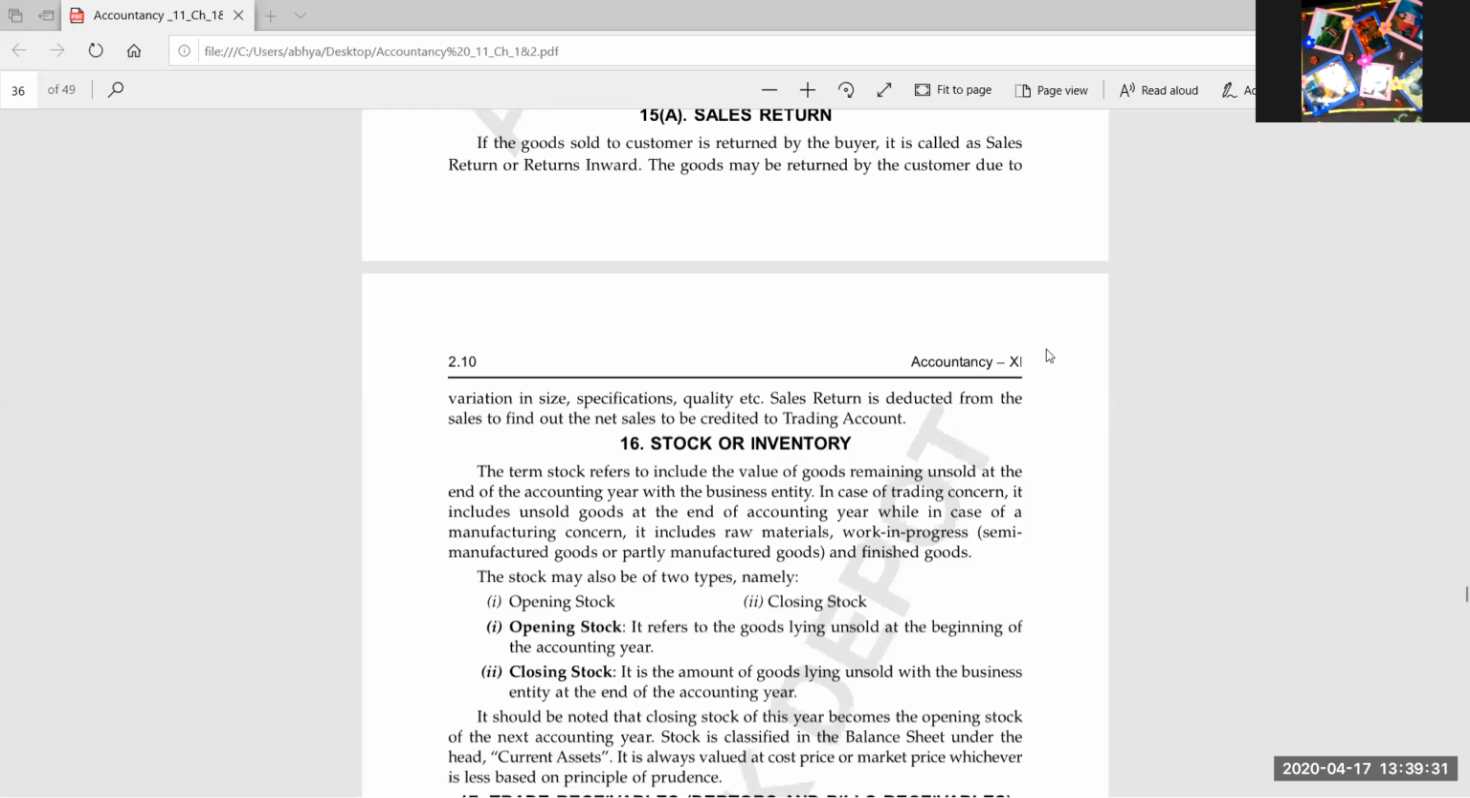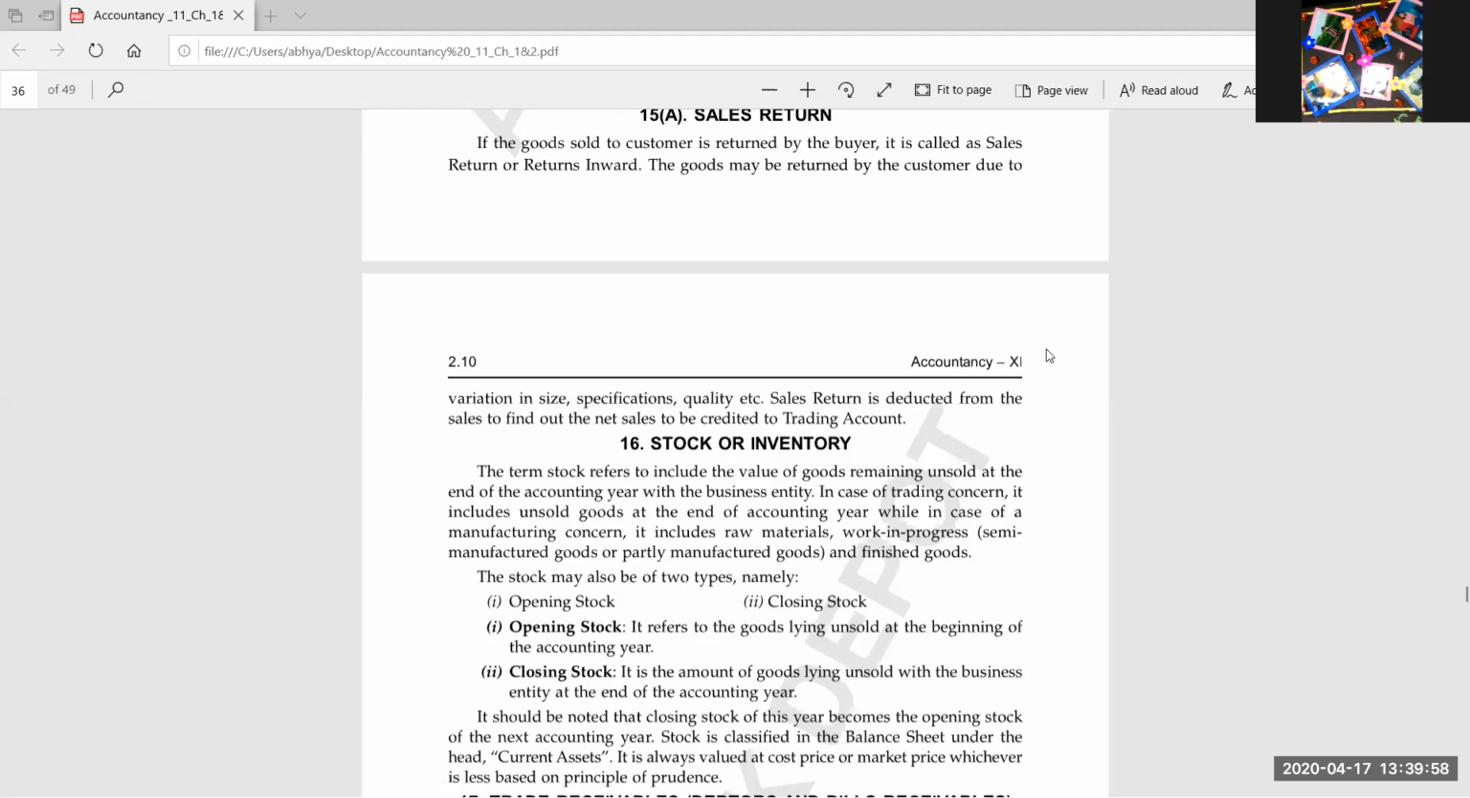Whatever amount of goods we are left with from the previous year, we will continue the business with the same goods. That goods will enter the next year too, so that will be known as opening stock. And closing stock is the amount of goods lying unsold with the business entity at the end of the accounting year. And what is the end of the accounting year? Either 31st March or 31st December.